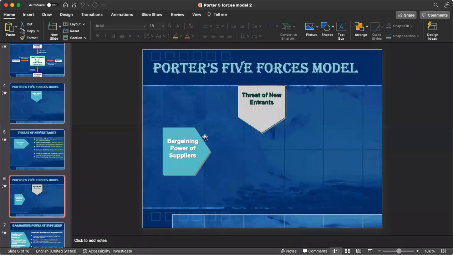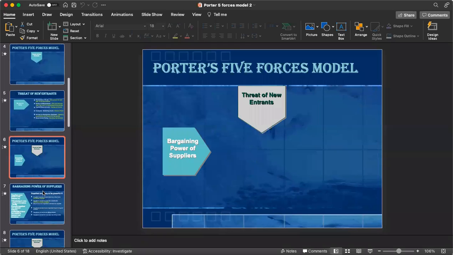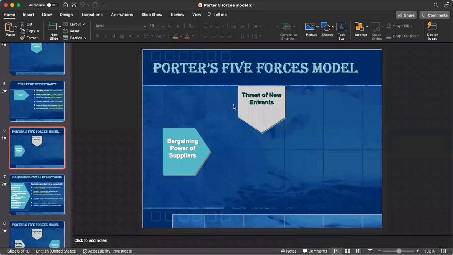So next one, we have the bargaining power of supplier. Now, when we discuss the bargaining power of supplier, there are some important perspectives which we need to keep in consideration. Bargaining power of supplier is basically associated with up to what extent the supplier would give the benefit to the company in terms of providing raw materials, or inputs, to the company.